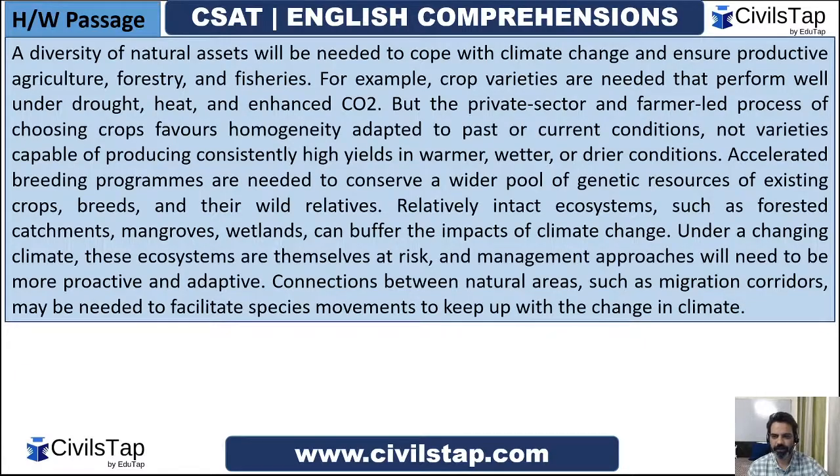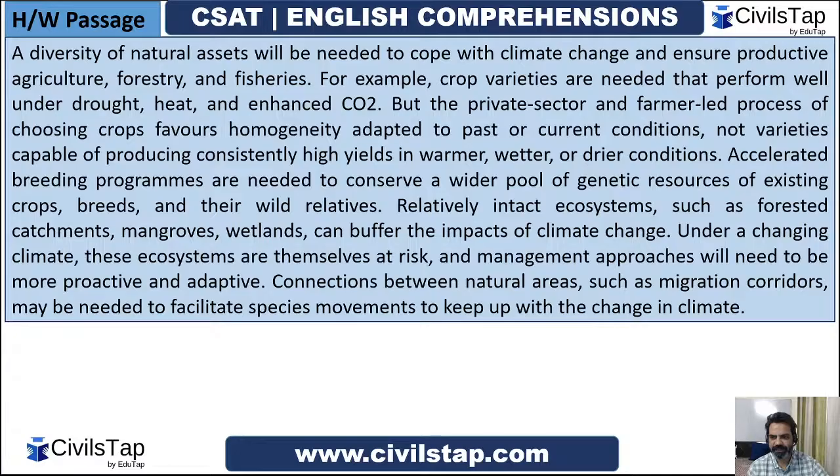For example, crop varieties. Now, I remember, guys, even somebody in the last session has commented, sir, what is the difference between crop varieties and monoculture? The opposite of monoculture is diversification, if you understand. There are certain things you may not find directly in the passage, but you have to imply the meaning, right? So for example, crop varieties are needed that perform well under drought, heat, and enhanced CO2.